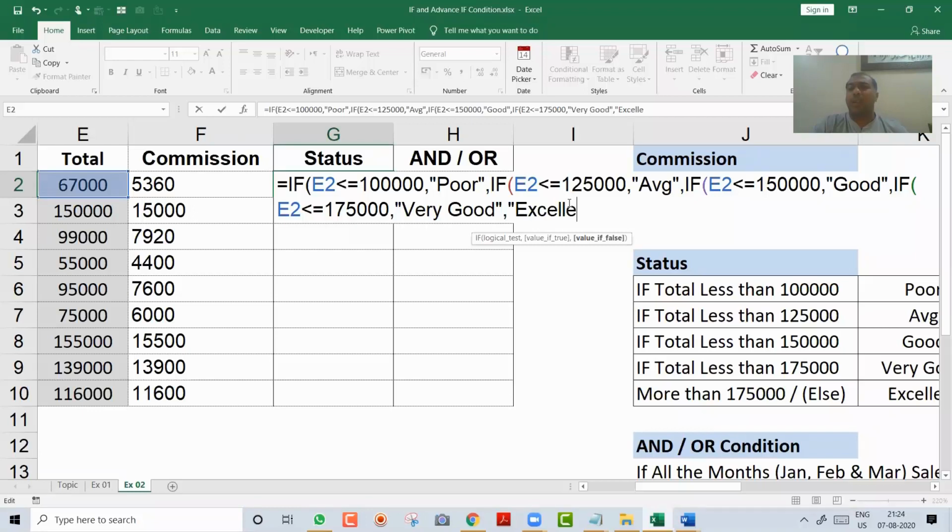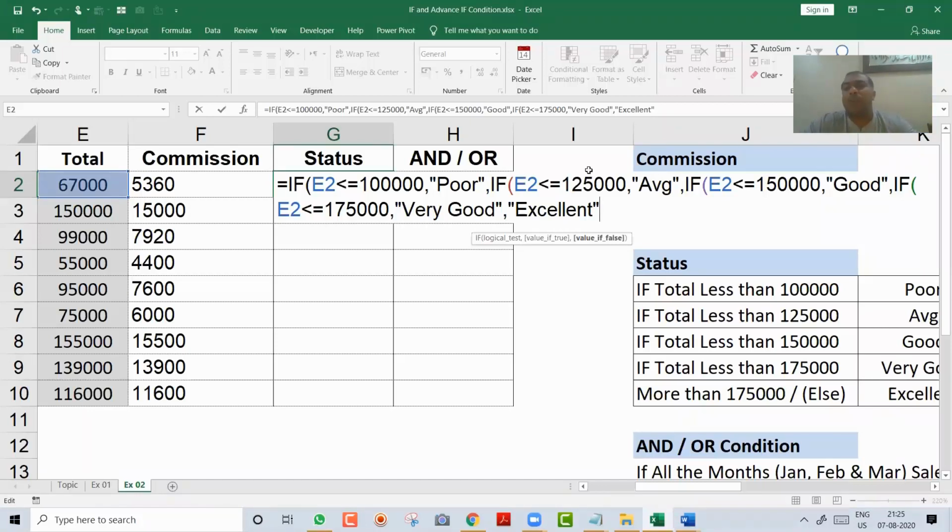And in the end, I will say Excellent. Other than this, whatever comes, just put excellent. Here you don't have to write that if it is greater than 175. No, you say Excellent. If the number comes in this range, put average, and so on. Otherwise, if anything comes above 175, that's it, put excellent. That's all.